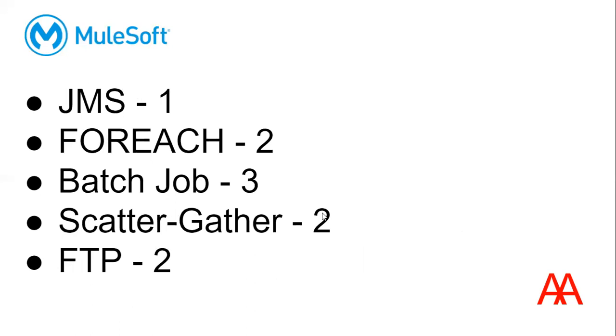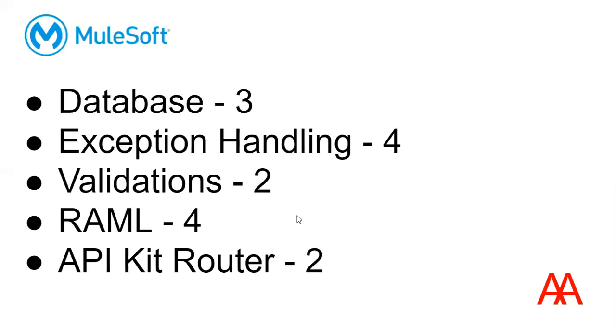And JMS connector, for each, batch job. So we can also see what type of questions we get from for each, and sometimes we get questions by comparing these two, for each and batch job. And scatter gather, FTP, and database. Exception handling.